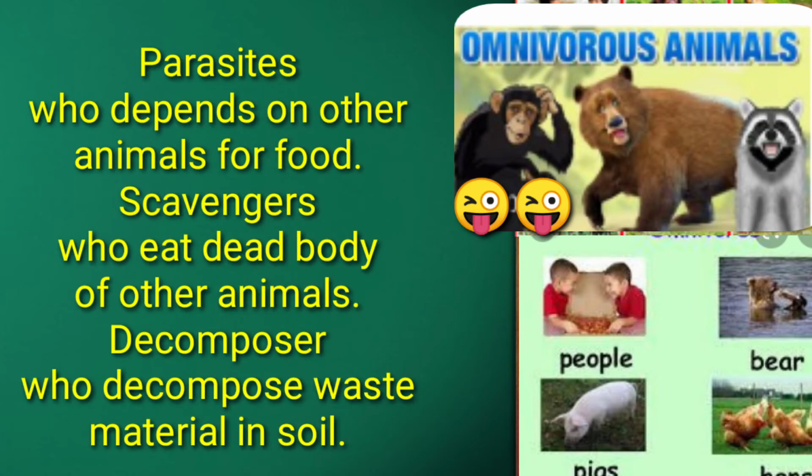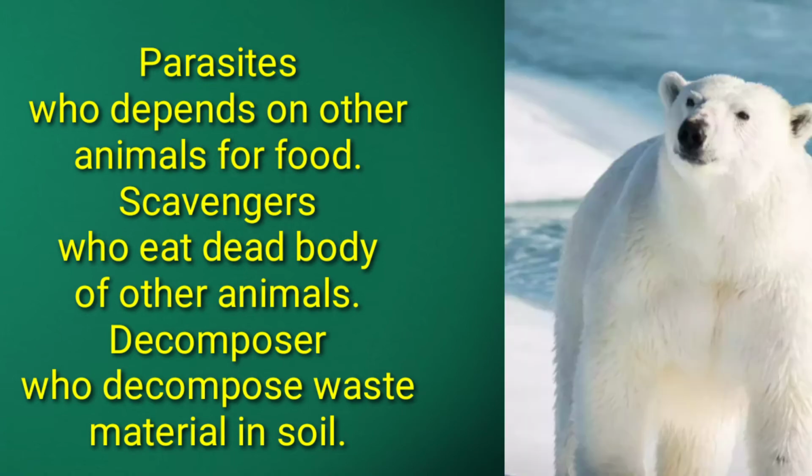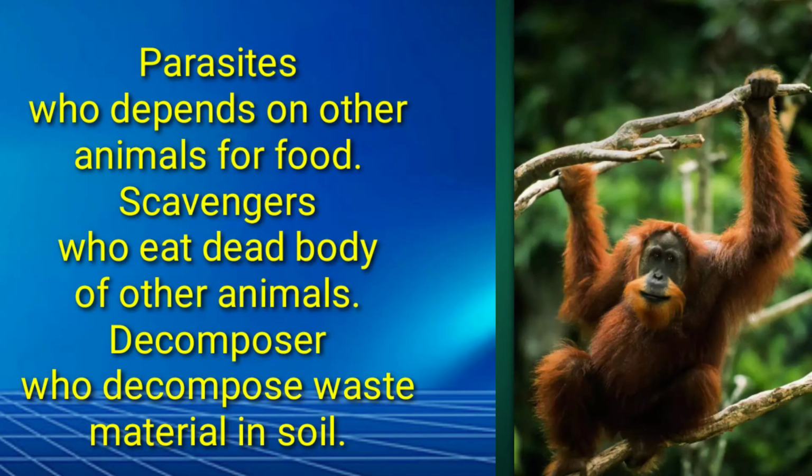Parasites. What is a parasite? Animals that live on or inside the body of other living animals or plants, called hosts, and obtain food from them are called parasites. For example, fleas, leeches, and bugs are some examples of parasites that live outside the body of other animals. Some parasites like roundworms, tapeworms, pinworms, and hookworms live inside the bodies of animals. These parasites absorb the food digested by the host.